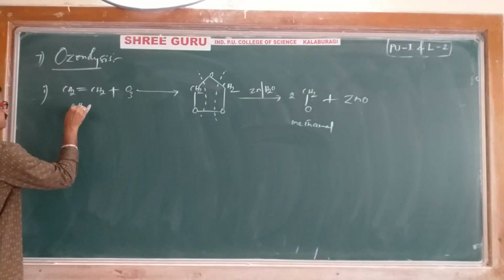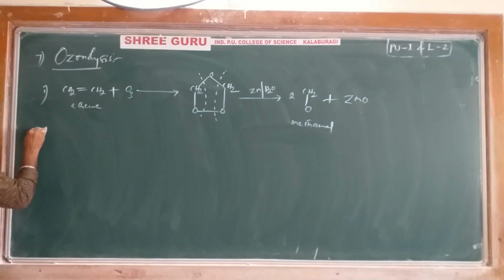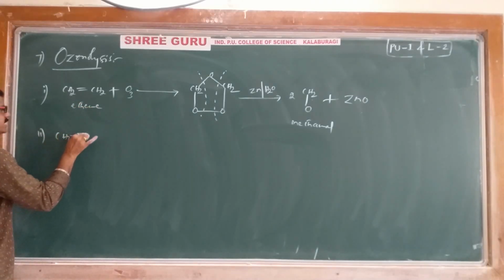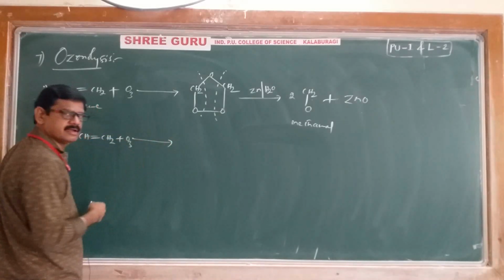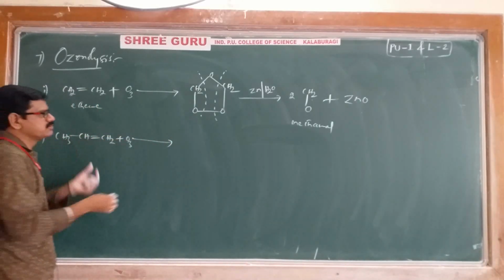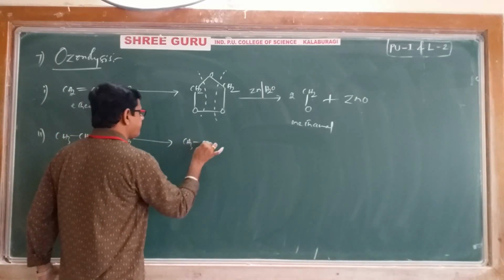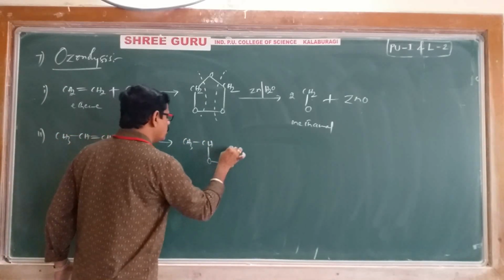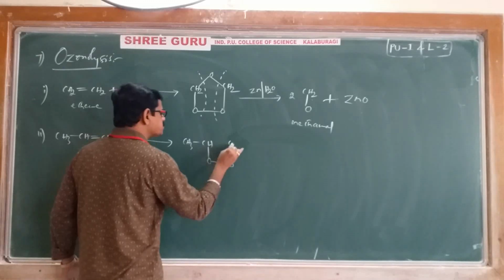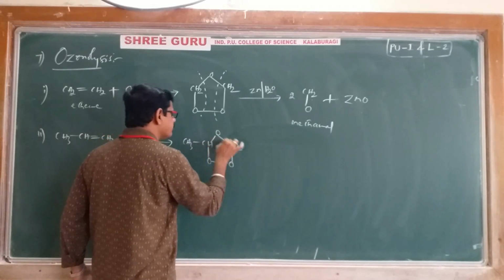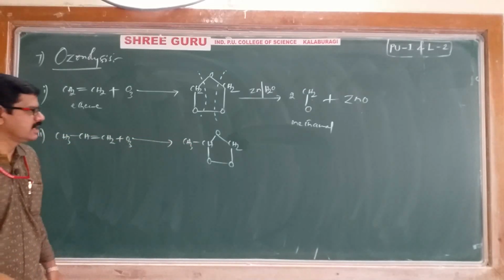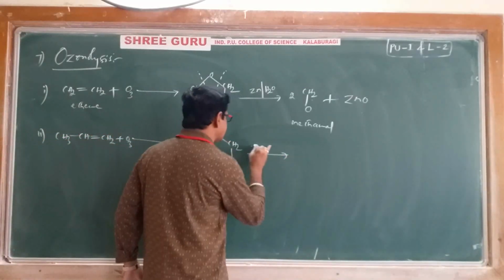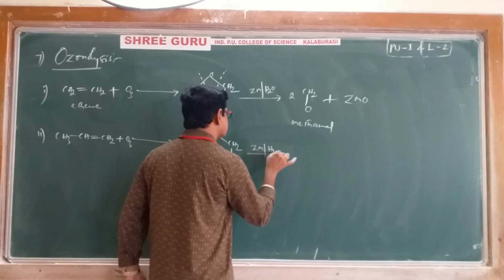We have taken ethene. A second example, I will give you propene, CH3 CH double bond CH2, reacted with ozone. Where the double bond is, there ozone will go and add: CH3 CH O, again CH2 O. Again we are getting an ozonide, propylene ozonide, and this ozonide is also undergoing hydrolysis in the presence of zinc.